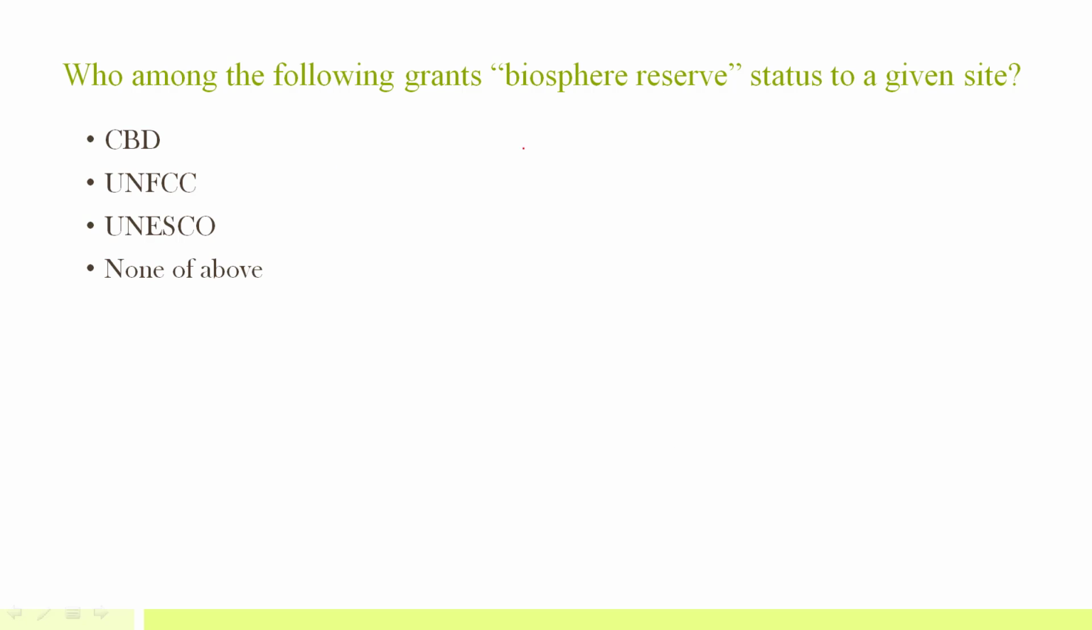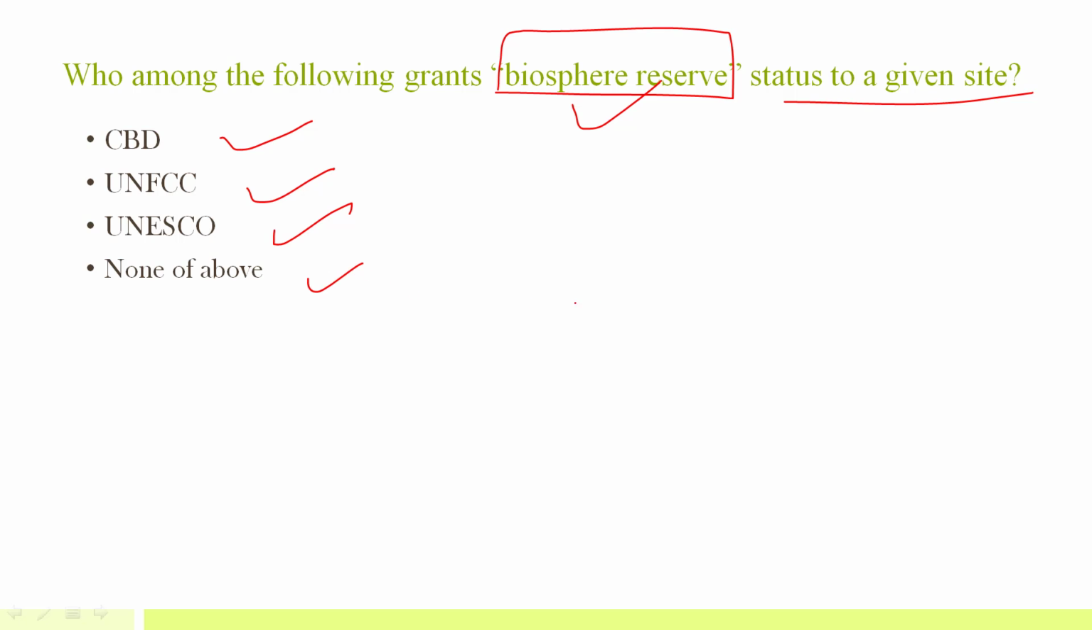Now, this is the second question of this lesson. Who among the following grants biosphere reserve status to a given site? It is CBD, UNFCCC, UNESCO, or none of the above. Do mention the answer in the comment section.